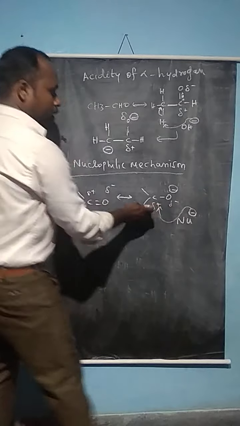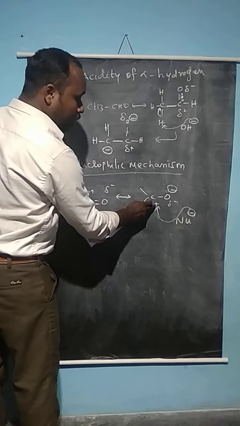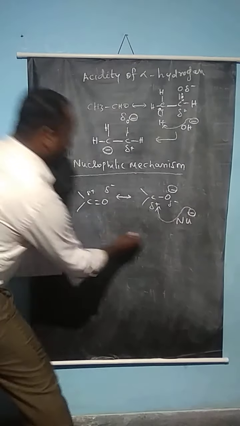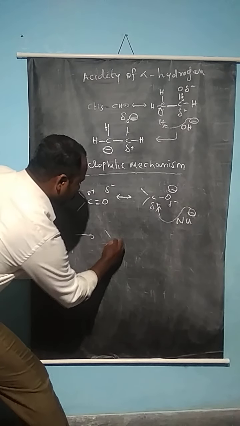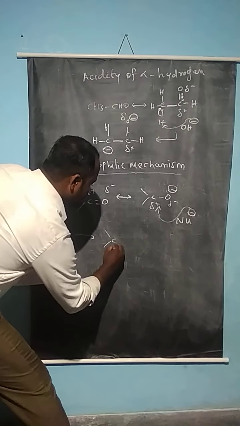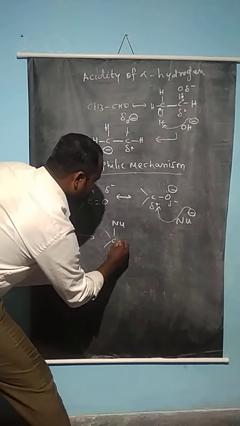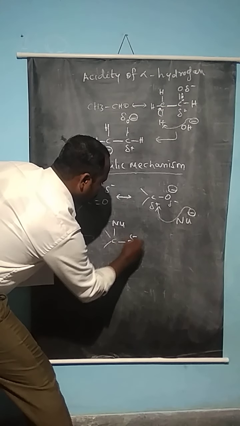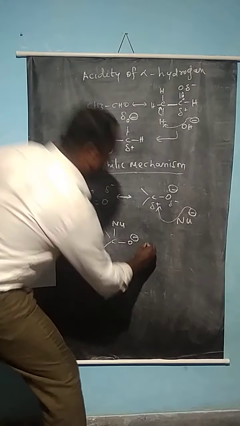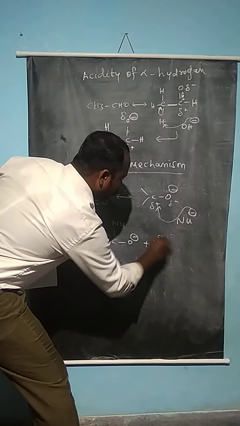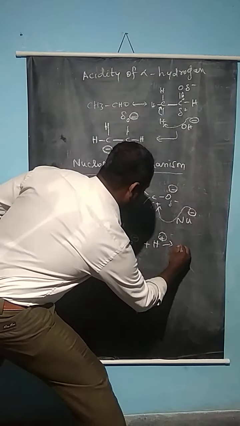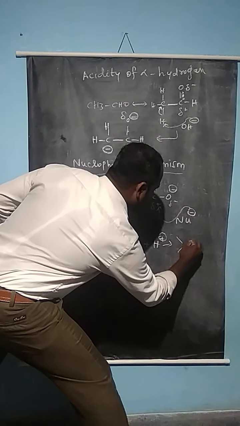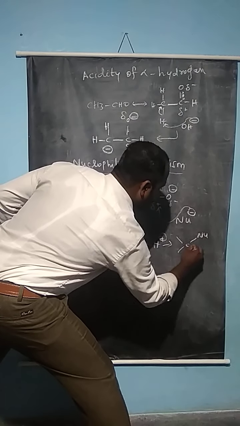Nucleophile means nucleus lover, and the nucleus carries a positive charge. So it can form the product C with the nucleophile attached, and the O- picks up a hydrogen from the solvent. It gives the molecule of condensation products, C(Nu)OH.